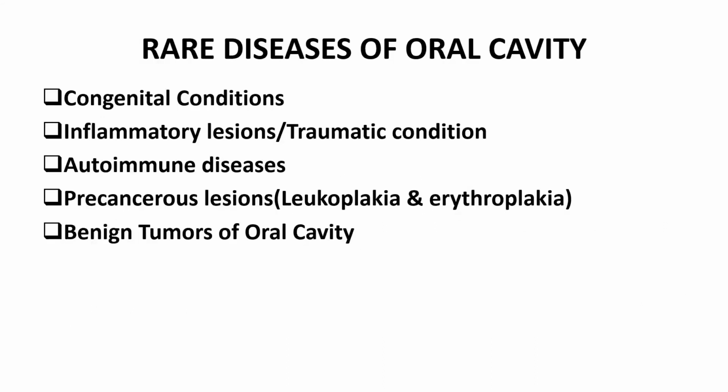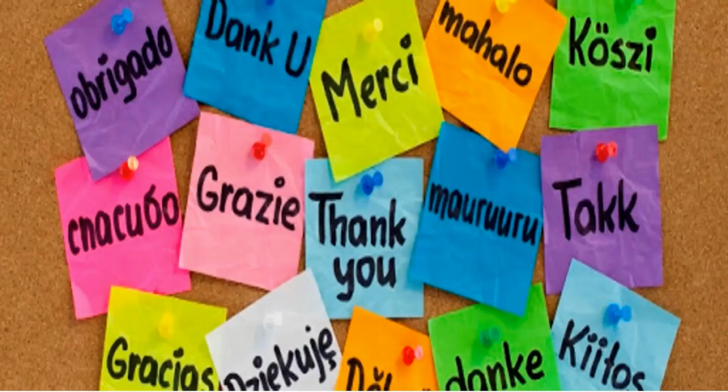So as of now, we have studied all the common problems associated with the oral cavity. Now, rare diseases which are also linked with the oral cavity are congenital conditions, which are present at the time of birth, or inflammatory lesions, traumatic conditions, autoimmune disease, precancerous lesions, leukoplakia, erythroplakia, or benign tumors of the oral cavity.